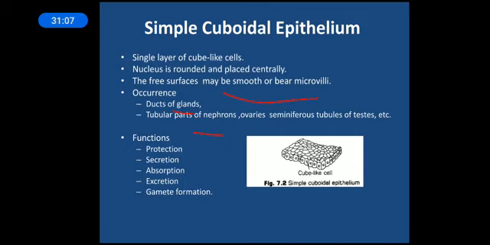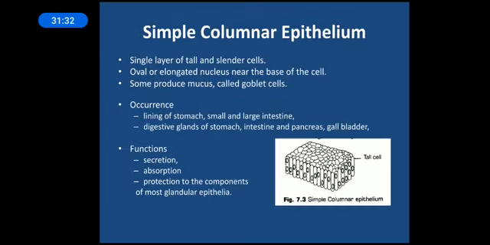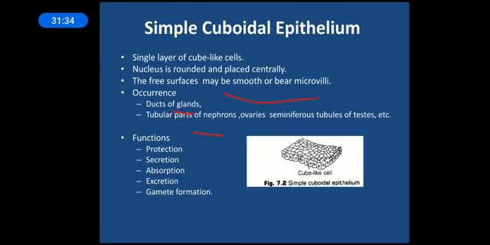Excretion, as we have seen that they are part of nephrons also, so they will be responsible for excretion. And last but not least, and it's important, they are also responsible for gamete formation. The gametes are the cells which are responsible for reproduction. So when they are present in the ovaries and seminiferous tubules, they will function as germinal epithelium over there and will be responsible for formation of the gametes. Okay, so they take part in meiosis and will be responsible for formation of gametes. So that was about the simple cuboidal epithelium.